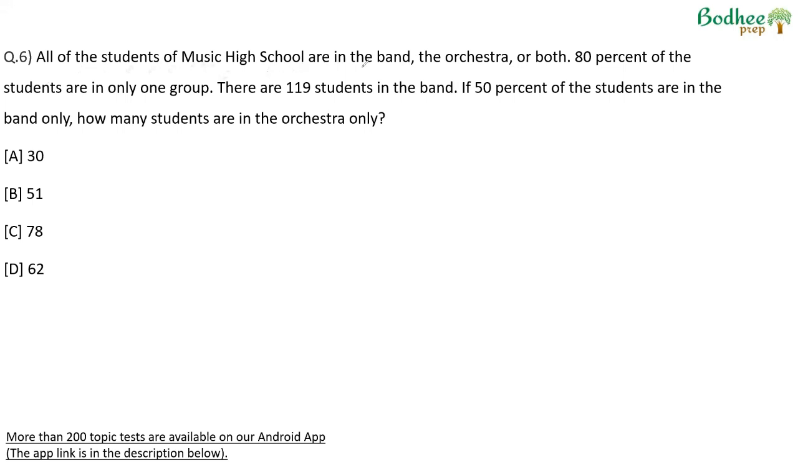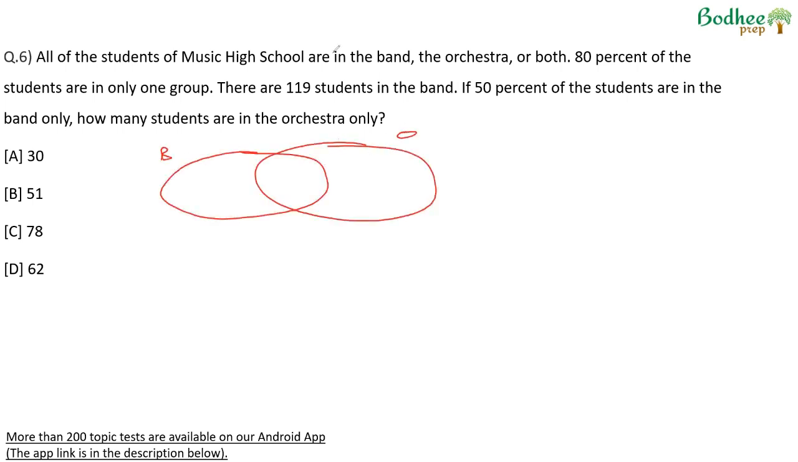All of the students of music high school are in the band, the orchestra, or both. 80% of the students are in only one group. Therefore, 20% will be in both the groups.